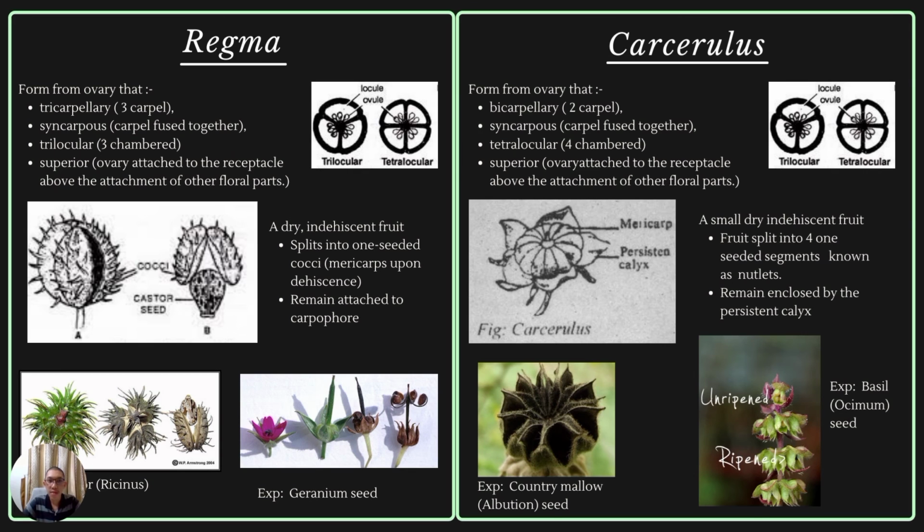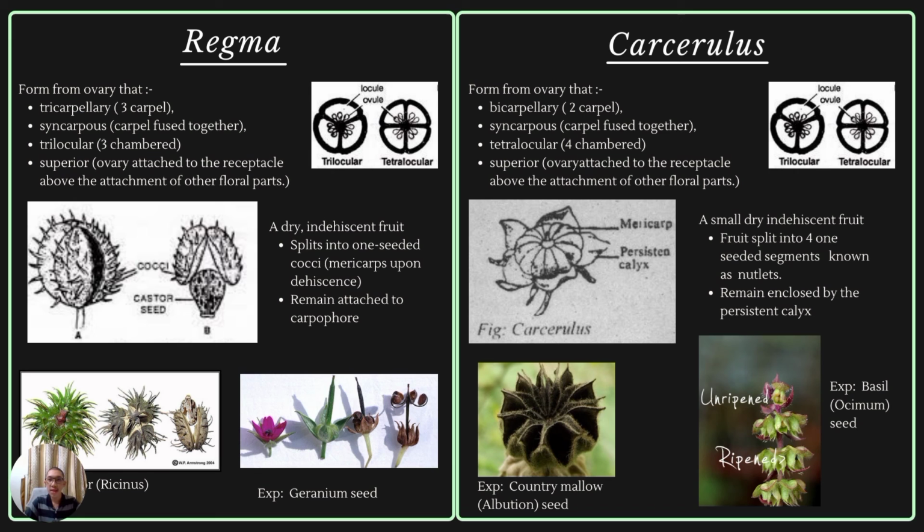Let's continue with regma. Regma is a dry, indehiscent fruit formed from an ovary that is tricarpellary, syncarpous, trilocular, and superior. This fruit splits into one-seeded cocci away from its central axis, but still remains attached to the carpophore. As examples, castor bean and geranium seed.